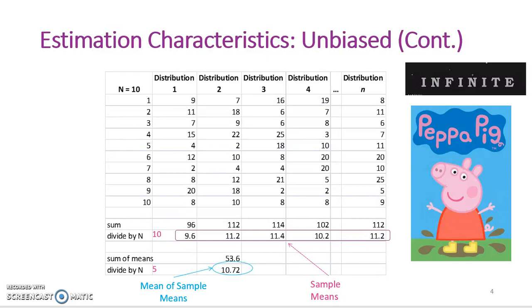Then I select another random 10 kids, and that forms the next distribution of scores or sample. You can see in this chart that this chart contains just 5 distributions composed of 10 kids' scores, but remember there's an infinite number of the distributions. We've talked about this when I introduced sampling distributions. So I compute a mean for each of these sample distributions. The means of the samples are 9.6, 11.2, 11.4, 10.2, and 11.2. So I can take a mean of those means. If I add those means up and divide by 5, it's 10.72.